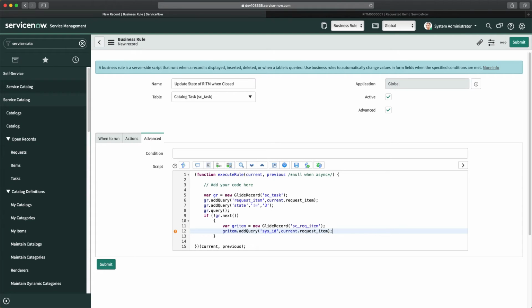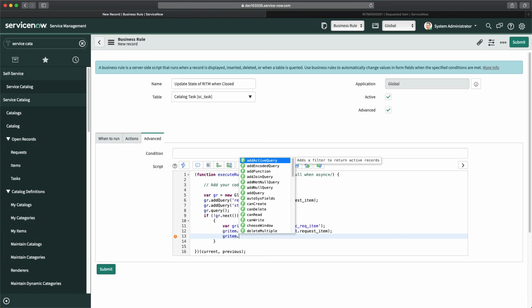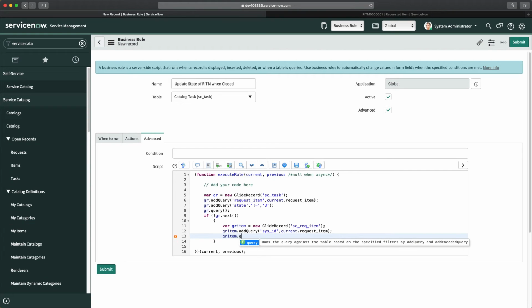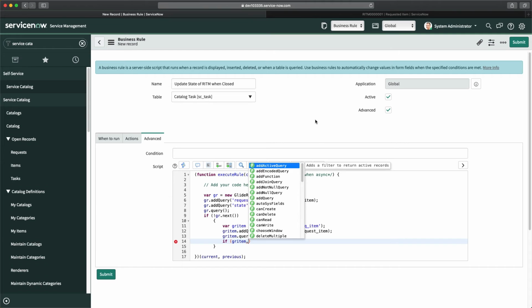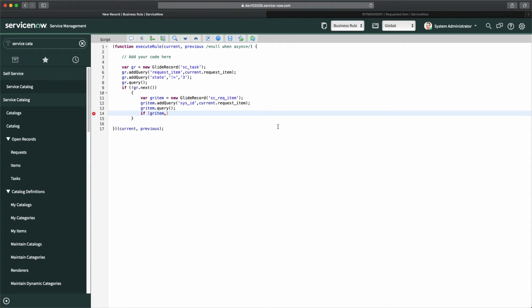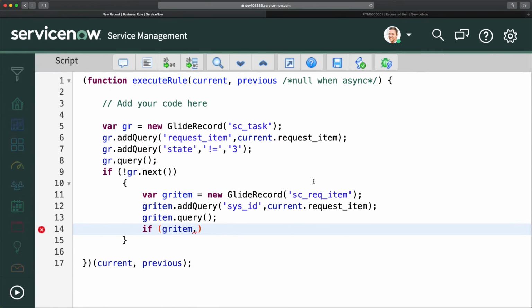So if I have the same request item, I can do gr item.query. If I'm able to find that, then I will do gr item dot, I think I have not made it full screen and I have not made it bigger, so I will do that now. And then here I will do next.